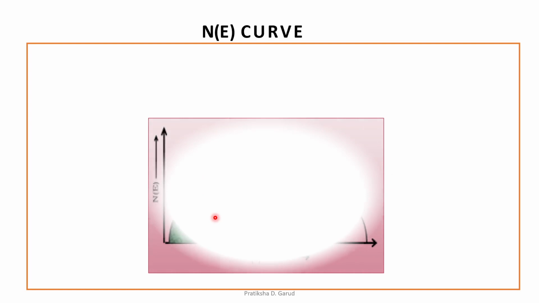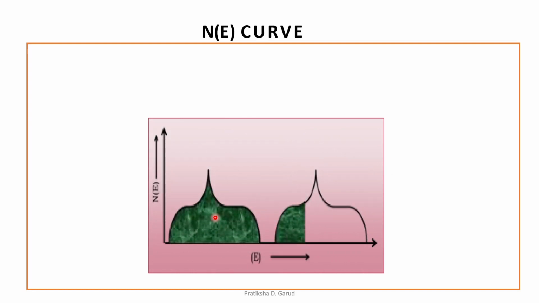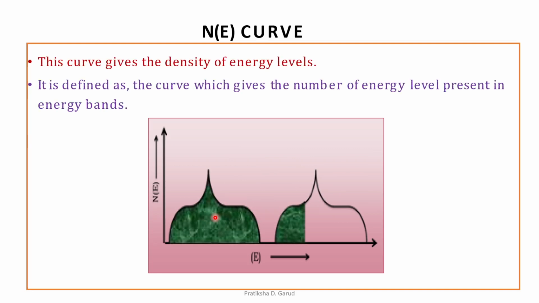What is this? This is the capital N(E) curve. This curve gives the density of energy levels, or we can say it is defined as a curve which gives the number of energy levels present in the energy bands. For a particular energy band, how many energy levels are present is given by the capital N(E) curve.